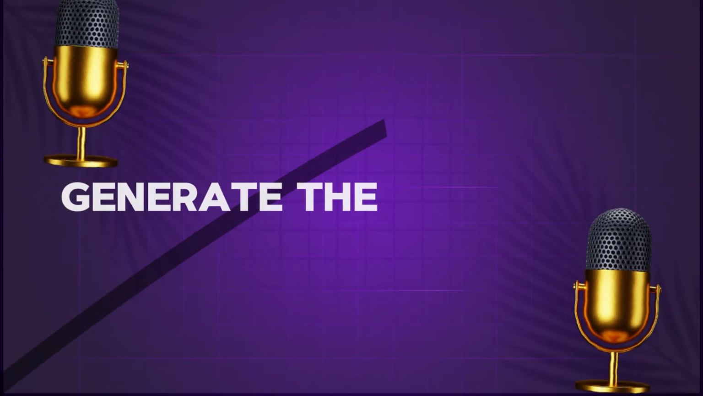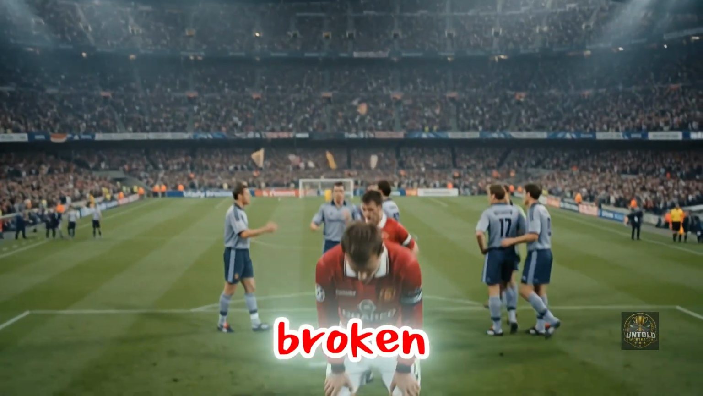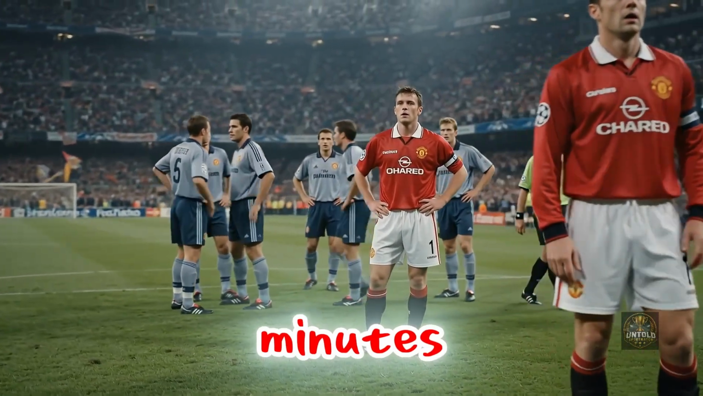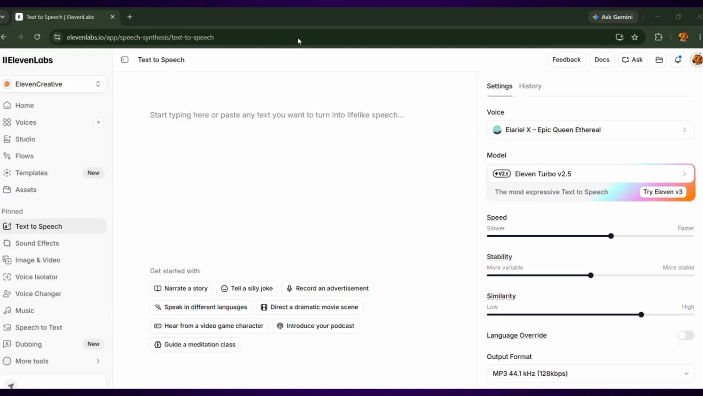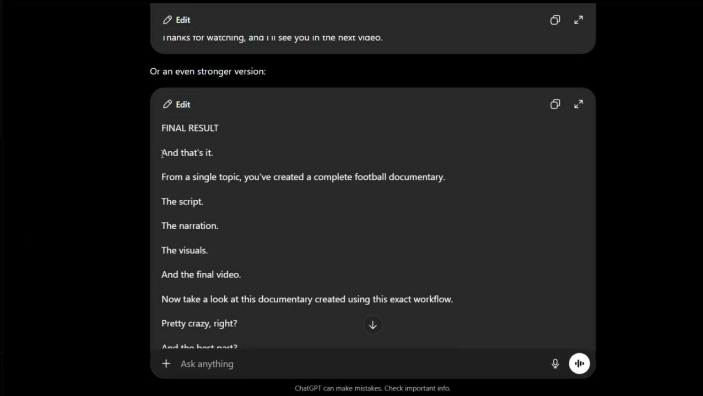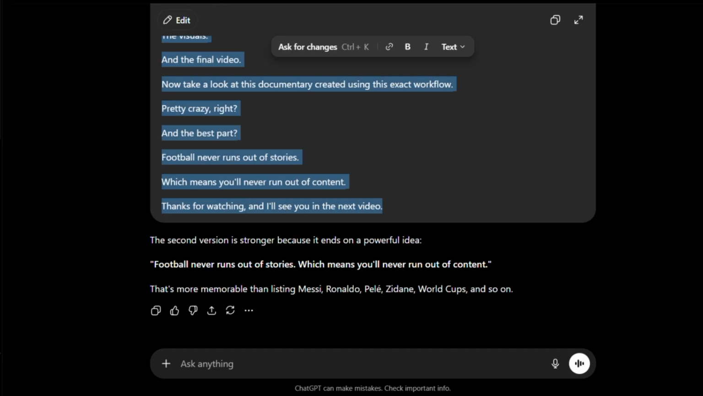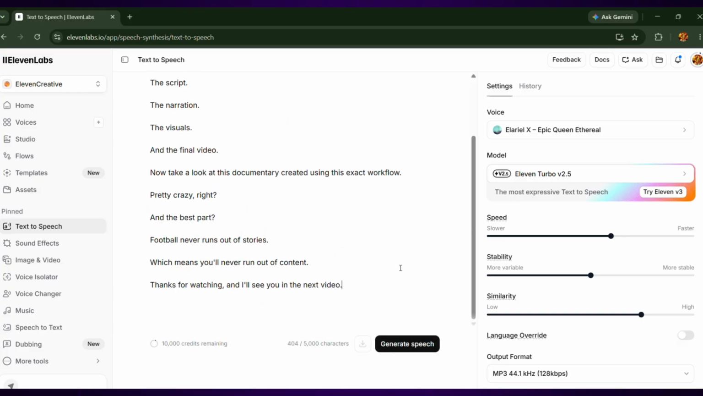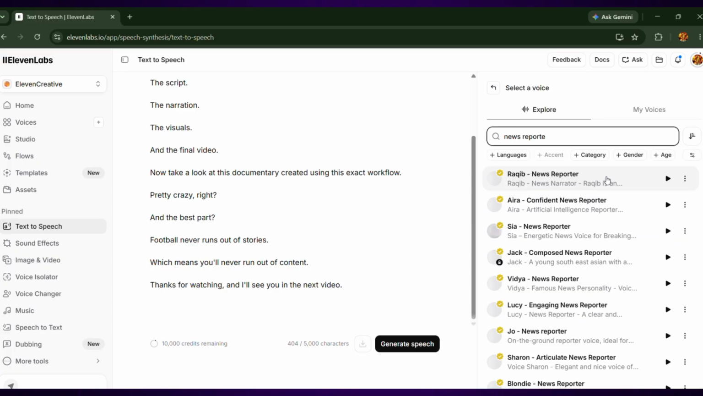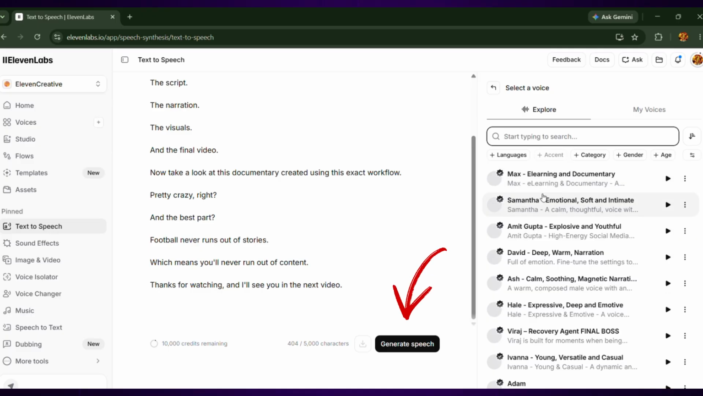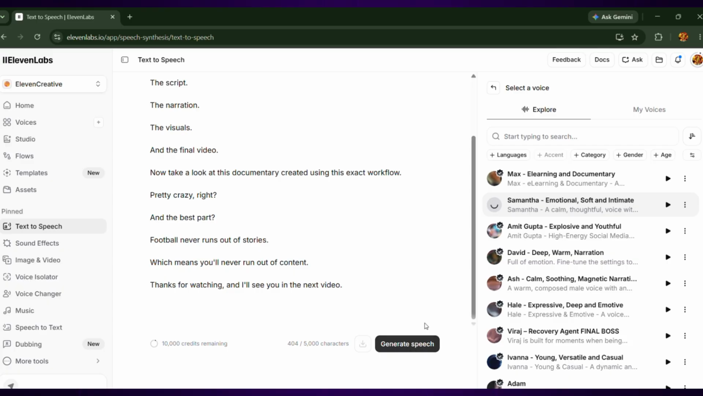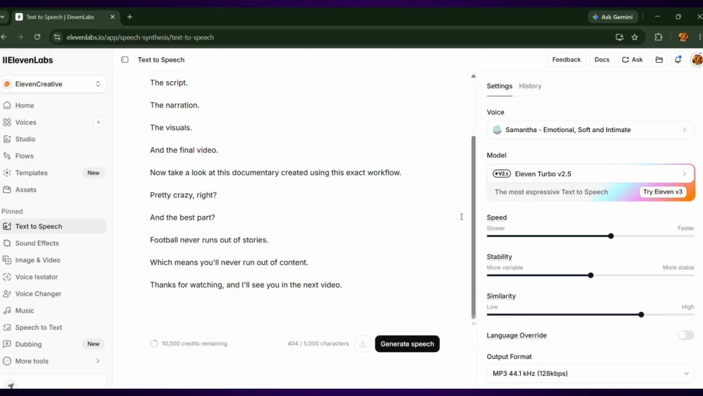Step 3. Generate the voiceover. Now we need the narration, because great football documentaries aren't just about visuals, they're about storytelling, and the voice plays a huge role in that. For voiceovers, I use ElevenLabs. Simply copy the documentary script generated by ChatGPT, paste it into ElevenLabs, choose a voice that fits the documentary style. I personally recommend a deep cinematic voice, because it makes the story feel more dramatic and professional. Then click Generate. Within a few minutes, you'll have a complete documentary narration ready to use. The AI handles everything for you.